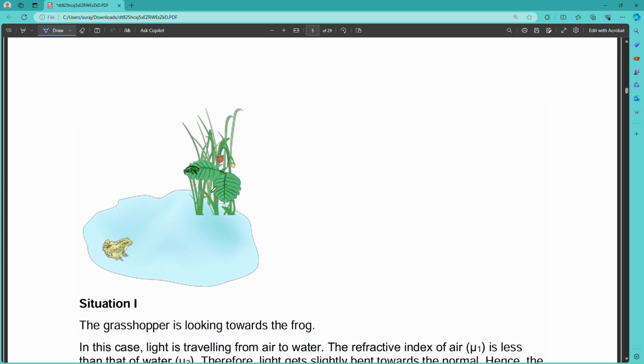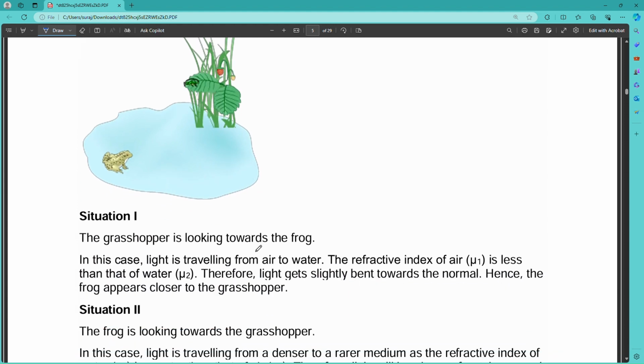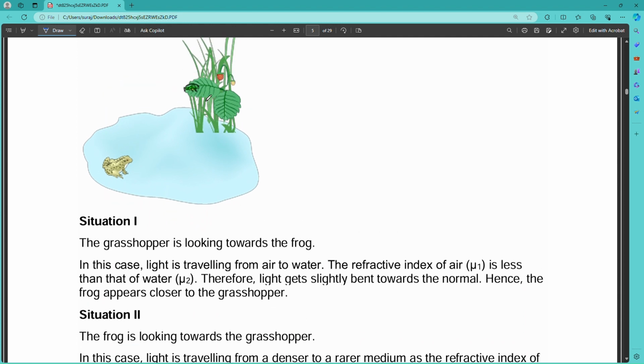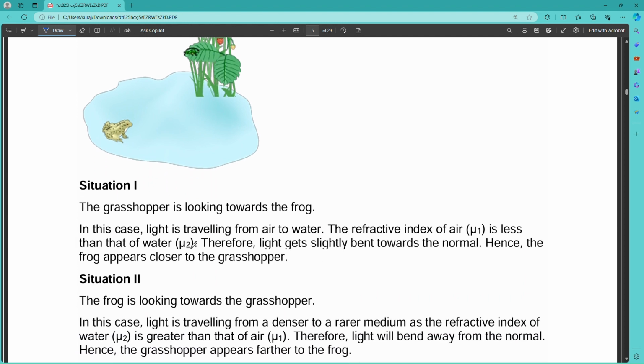Here there is a plant, a frog inside the water, and a grasshopper looking towards the frog. When light travels from air to water, the refractive index mu1 is less than that of water, mu2, so light bends slightly toward the normal, and the frog appears closer to the grasshopper.